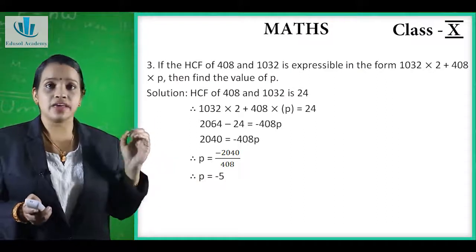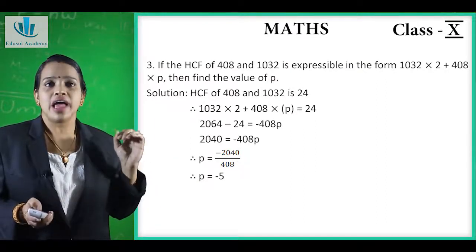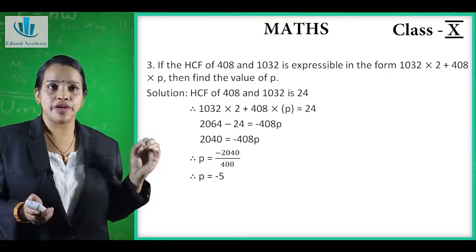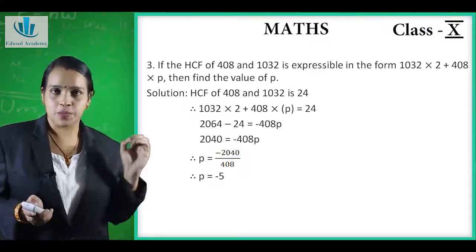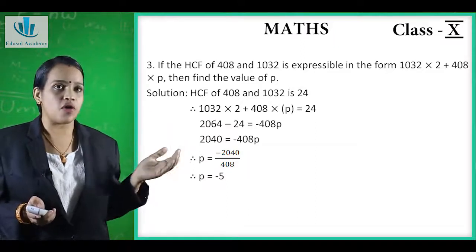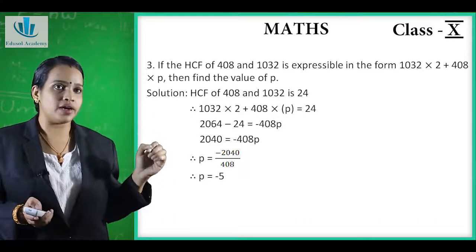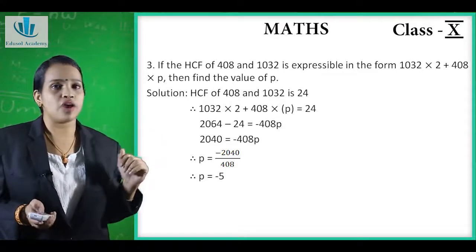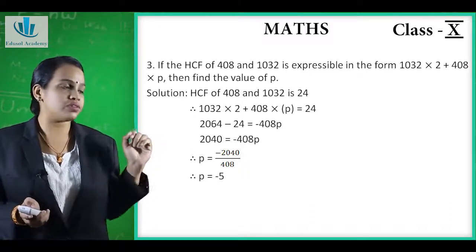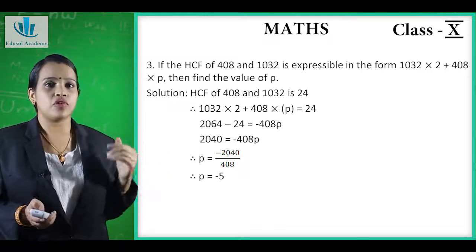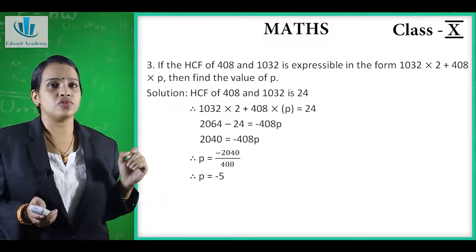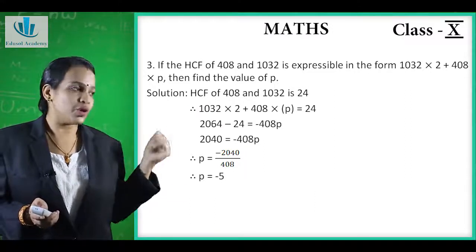Now the next question is, if the HCF of 408 and 1032 is expressible in the form of 1032 into 2 plus 408 into P, then find the value of P. Here HCF is given and it is expressed in the form of 1032 into 2 plus 408 into P, and we have to find the value of P. The highest common factor of 408 and 1032 is 24. So now we will put that in the form: 1032 into 2 plus 408 into P is equal to 24.